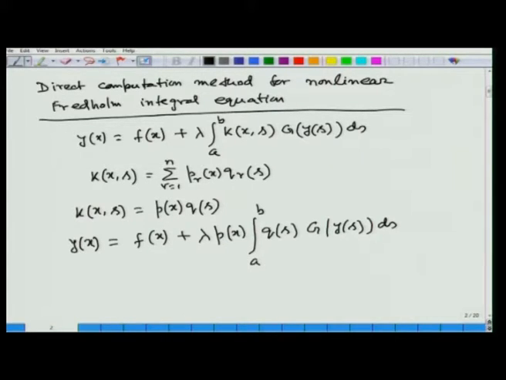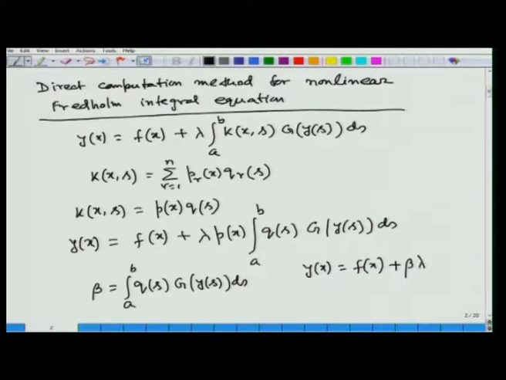In the same manner here we assume beta = integral a to b q(s) G(y(s)) ds, and therefore, we have y(x) = f(x) + beta lambda p(x). This is a tentative expression for y(x).